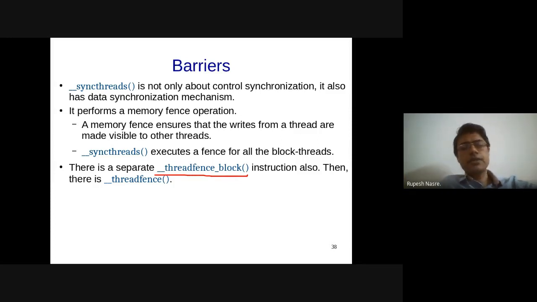In some cases, it might still get flushed to main memory for whatever reasons. Maybe the cache is getting full, or there could be other reasons why you want to push. Maybe there are too many flushes happening, in which case you would like to still move it to the main memory. So that is okay. In some cases you might still see the effect of a write without having a thread fence, but there is no guarantee.